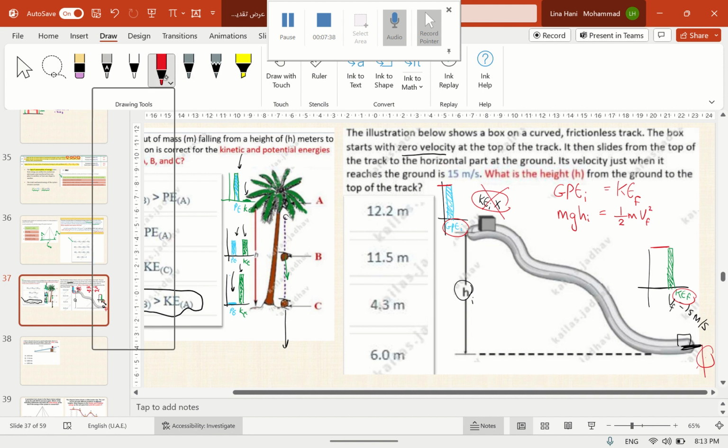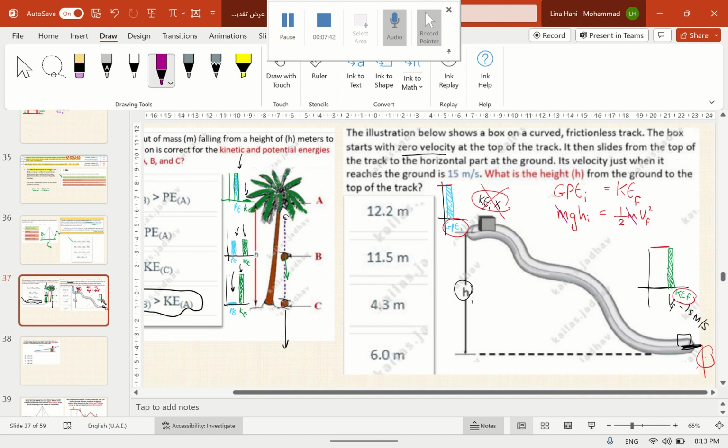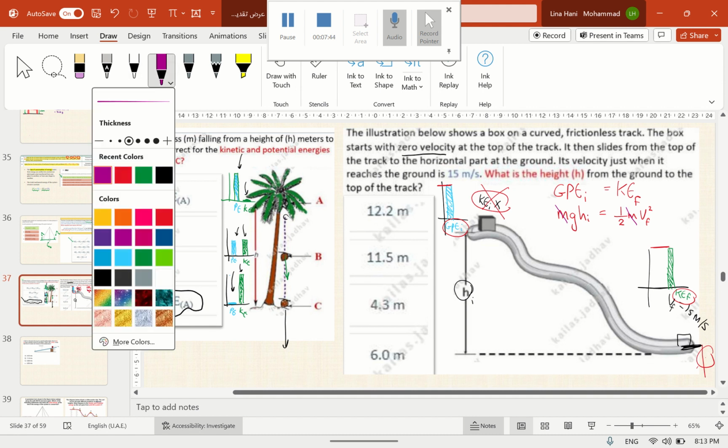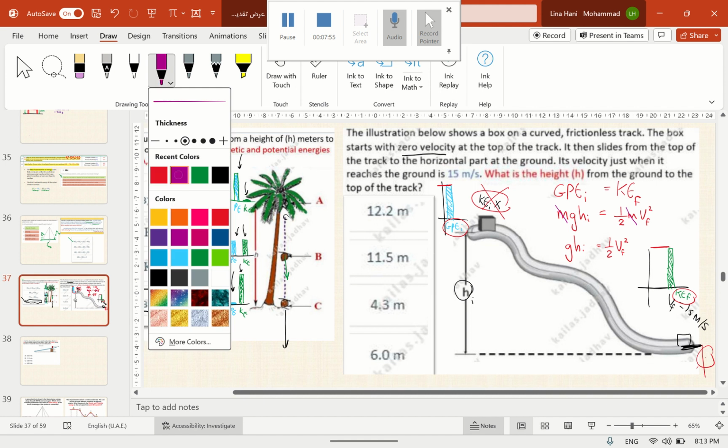Now, since we have mass on both sides of the equation, we can cancel the mass. The equation reduces to gh initial equals half V final squared. And then you substitute to find h.